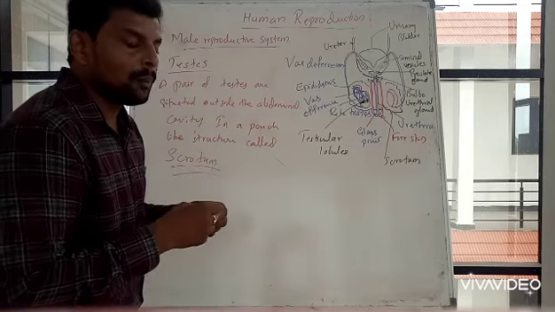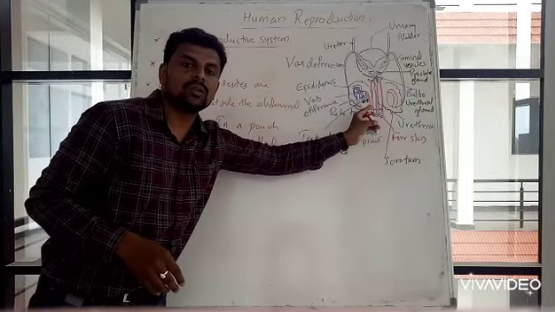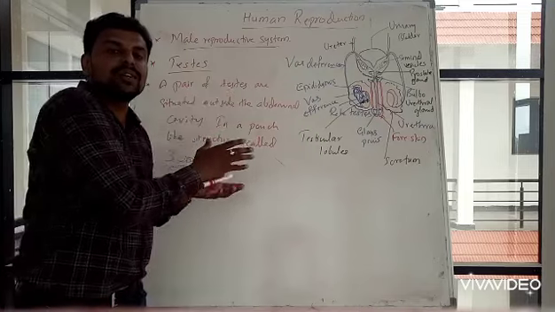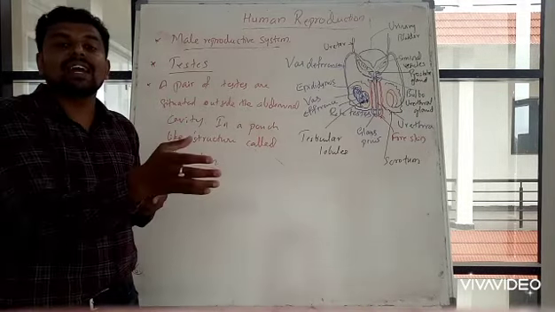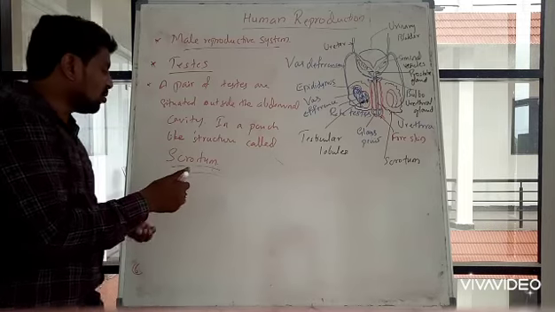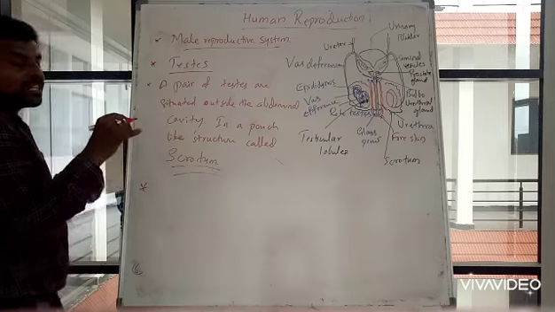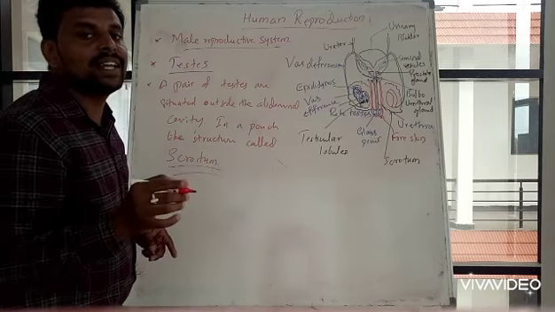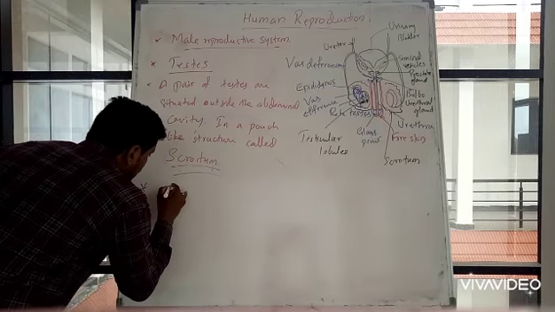Okay, or simply a bag-like structure which is carrying the testes is known as scrotum. This scrotum is outside the body, which means outside the abdominal cavity. It is situated outside because the temperature of the scrotum is around 2 to 2.5 degrees Celsius.